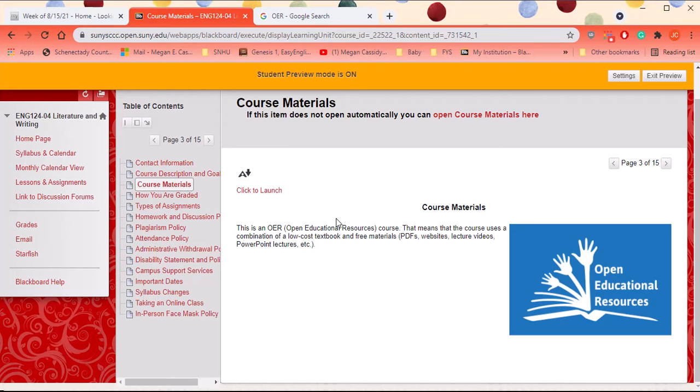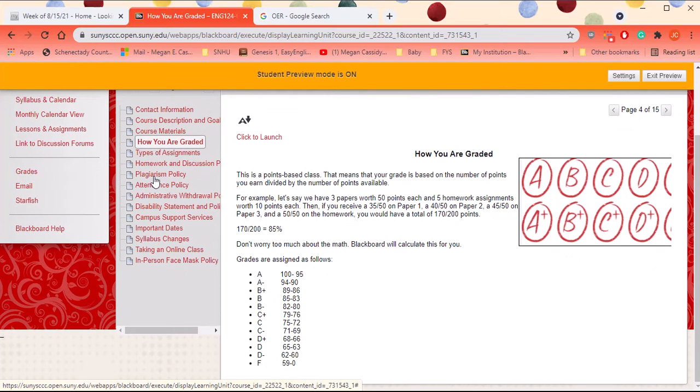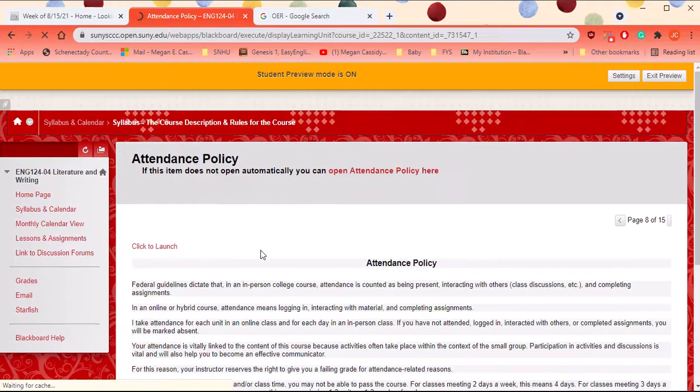Because they're OER, open educational resources, you can find them online as well. So if you have a poem and you lost the page I gave you that had the poem on it, you can go online and look up that poem and find it there, which is kind of nice. This is how you're graded. We also have types of assignments, homework and discussion policies, plagiarism policy, attendance policy.